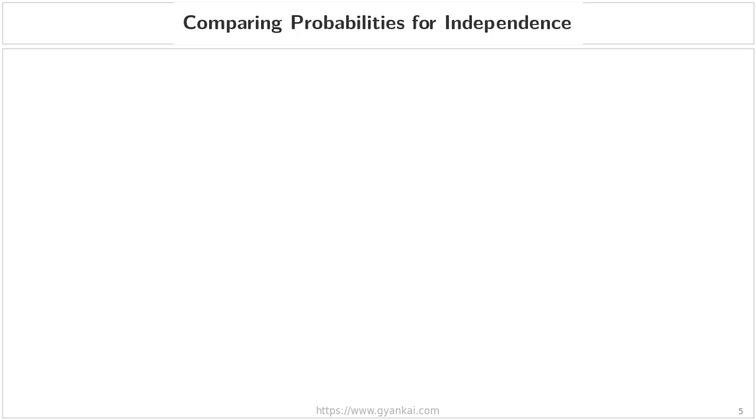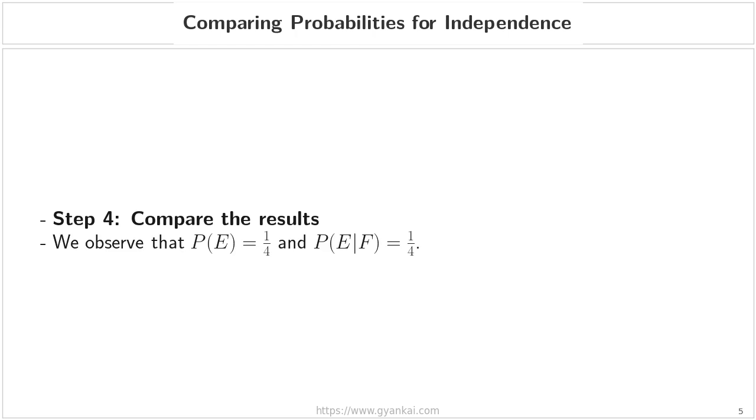Comparing probabilities for independence. Now, let's move on to step 4, where we compare our results to reach a final conclusion. If you look at the calculations we just performed on the previous slide, you'll notice something very important. The probability of event E, which is the probability of drawing a spade, is 1/4, and the conditional probability of E given F, meaning the probability of drawing a spade, given that we already know the card is an ace, is also exactly 1/4.